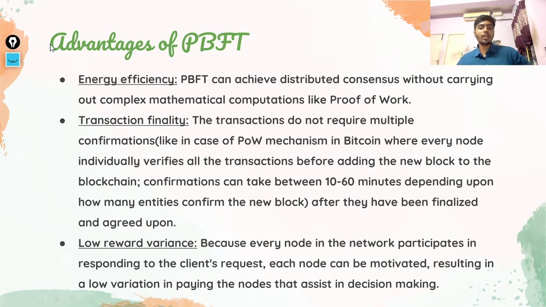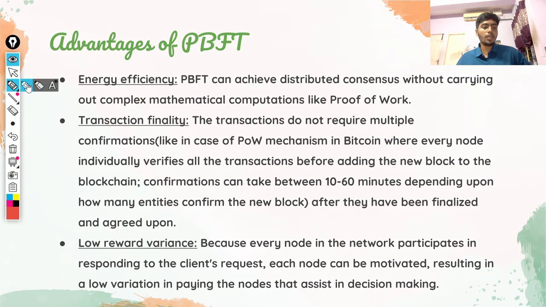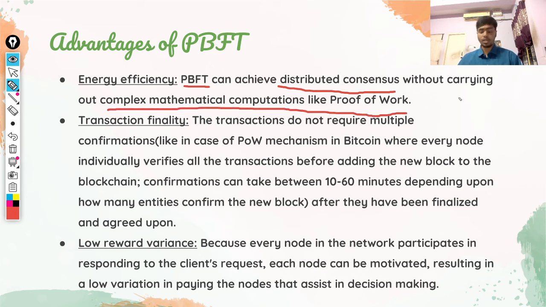What is an advantage of PBFT? Energy efficiency. PBFT can achieve distributed consensus without carrying out complex mathematical computation like proof of work. There is another method called proof of work, which does the same thing of verification.